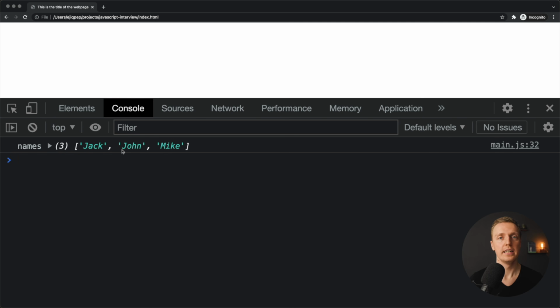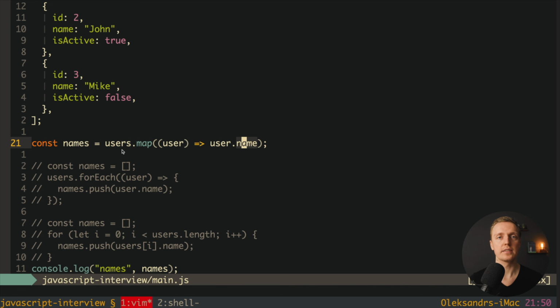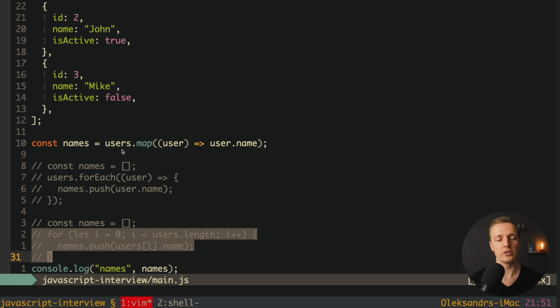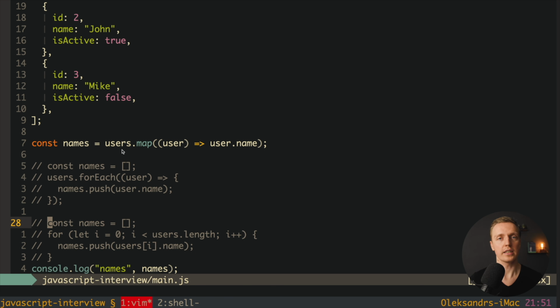Let's check if it's working. As you can see in the browser, we are getting exactly the same output. But this is the best variant for this task, and it shows that you know what you are doing. The for solution is almost always low level, which means you exactly need to implement what you are doing. In this case here, we need to say that we are pushing elements to our new array names. And also what you can see here, we created the names array before using the for loop, which actually means our logic and our additional variable don't have anything together. In our case here, we are writing the result directly to our new variable names.